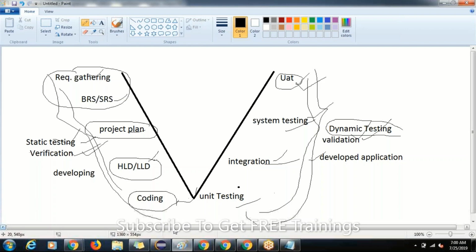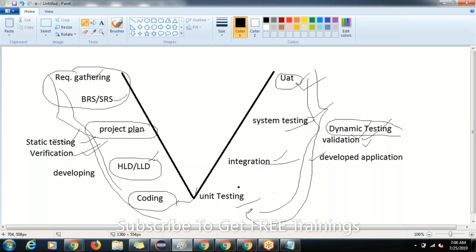Because the testing side will not stay stable. All the time we find new defects, new scenarios, new implementations will happen. Finding defects is a dynamic thing, and that will not be stable. So that's why validation is called dynamic here.